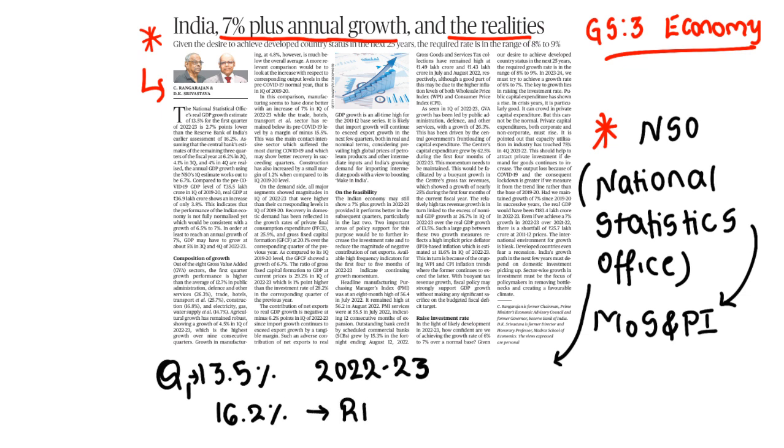RBI says the growth rate can be 16.2, but the achievement is 13.5 percentage, as NSO estimates. If we take the central bank's estimates for the remaining 3 quarters, it is 6.2 percentage, 4.1 and 4 percentage. Clear? So the annual GDP growth using NSO's Q1 data estimates works out to 6.7 percentage for the whole year. Are you getting?